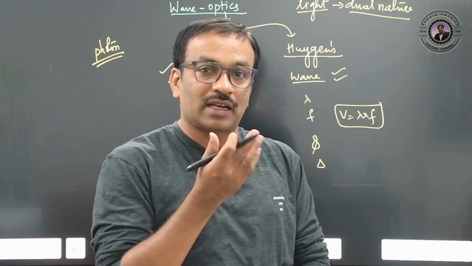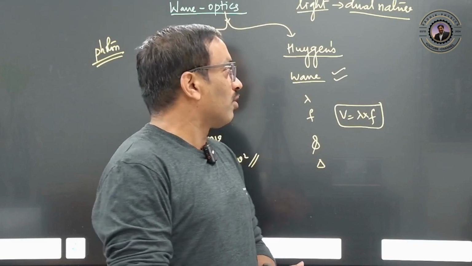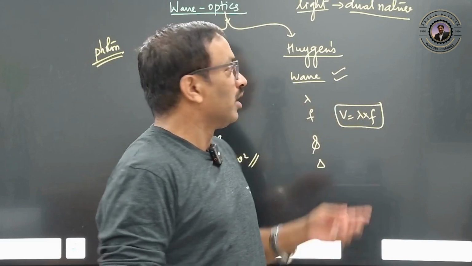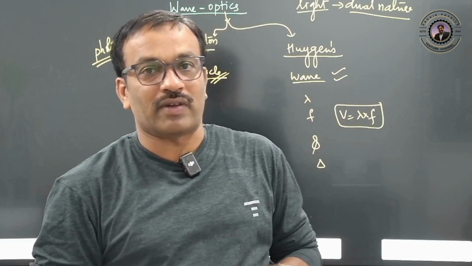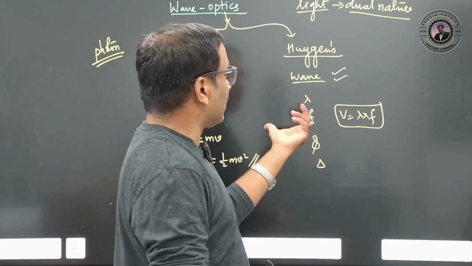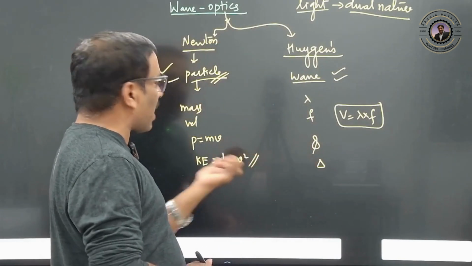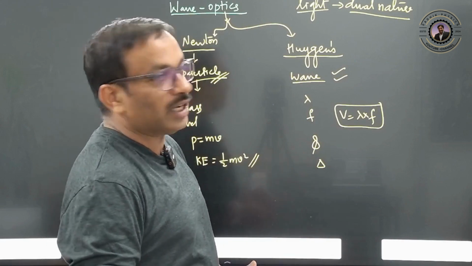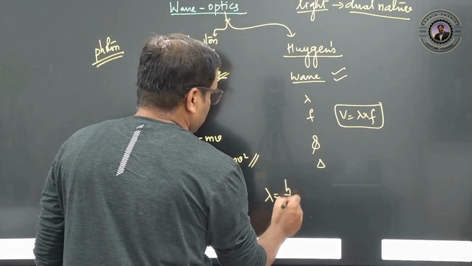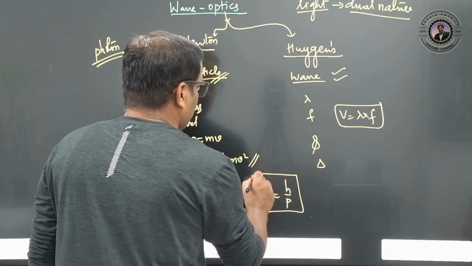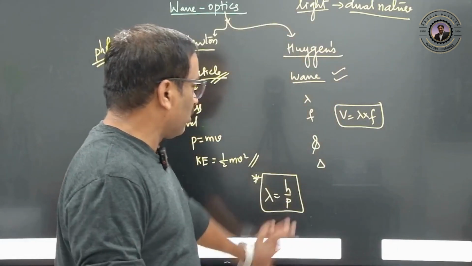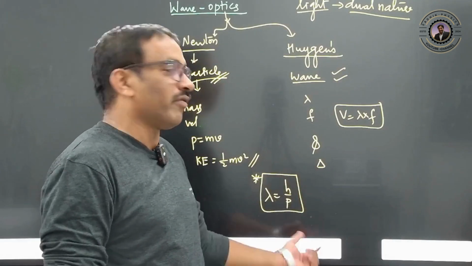When light is interacting with light only, at that time you have to go for wave nature. In this way you can take light as having the dual nature, that is particle nature and wave nature. The interlink between wave nature and particle nature was explained by de Broglie's hypothesis, de Broglie's matter waves, wavelength equals h by p. Already I did the video on dual nature of light, where I explained everything in detail. So in that video, just go through that concept, matter waves, clear?